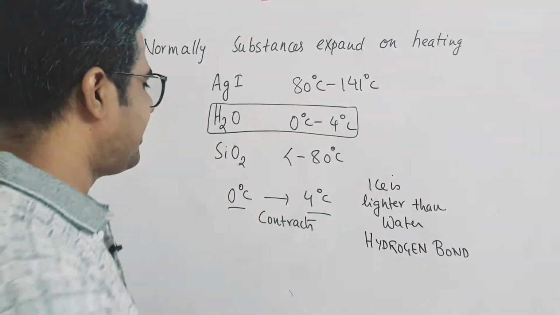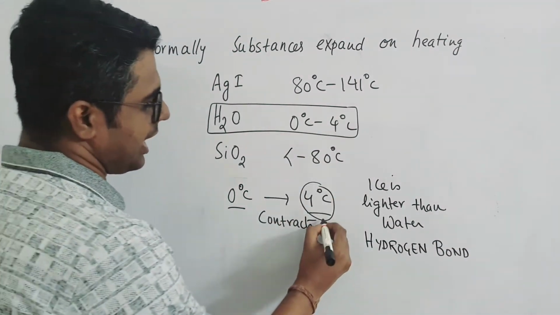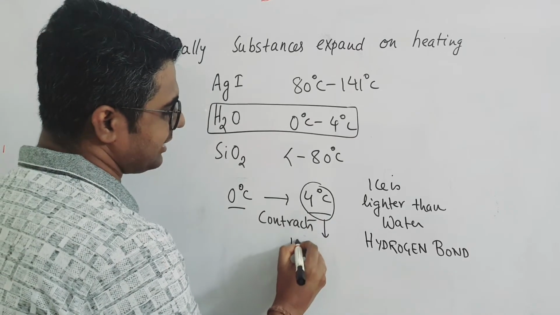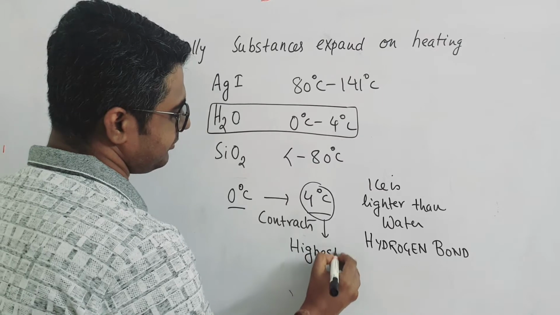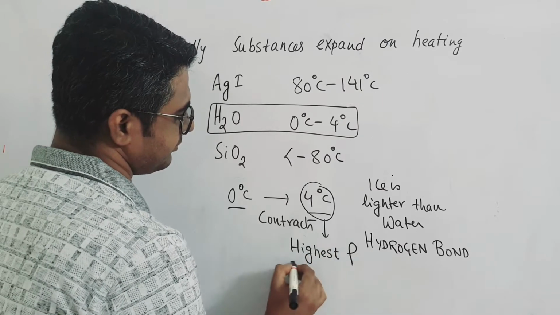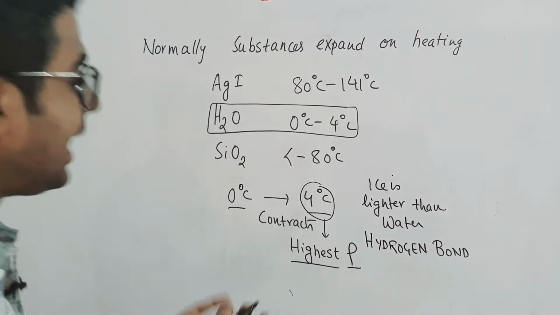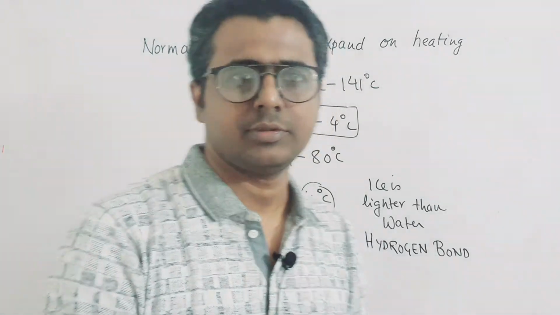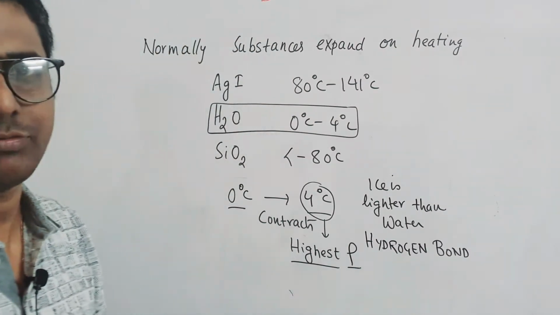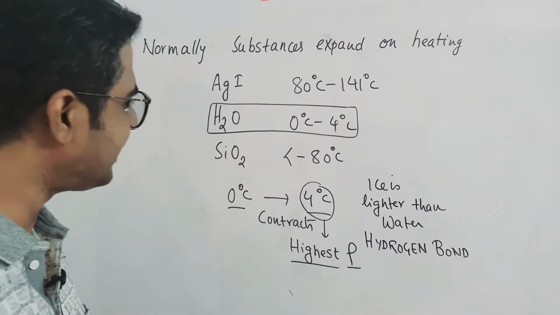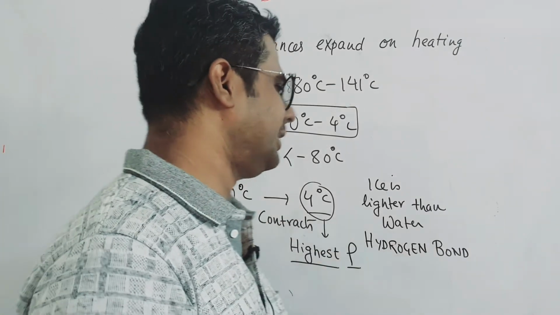At 4 degrees Celsius, water assumes the highest density. At 0 degrees Celsius, when it forms ice, it is lighter than water.